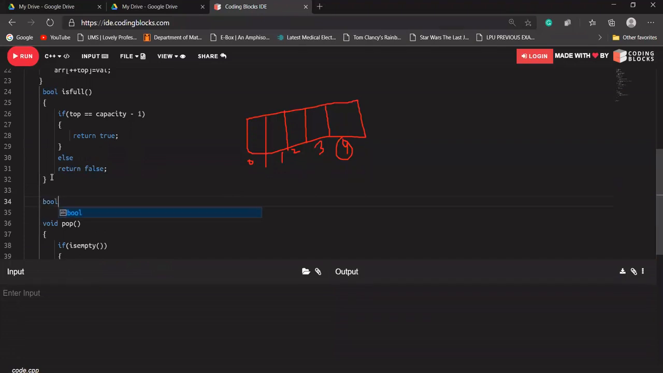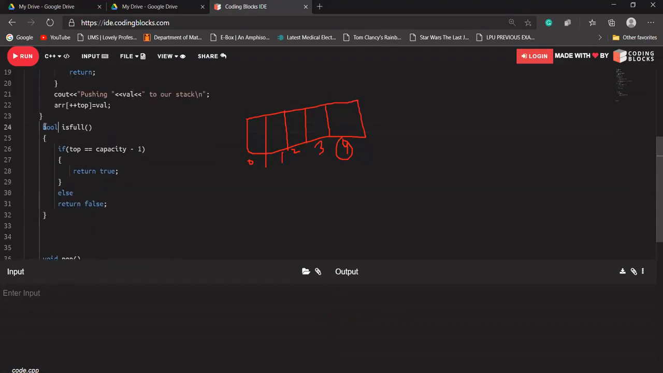Let's say I'm writing bool a. Either I can write a is equal to true, or I can write a is equal to false. So bool can only show two values, either true or false. It's just a data type.